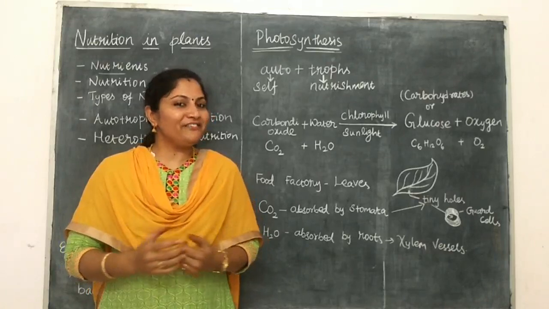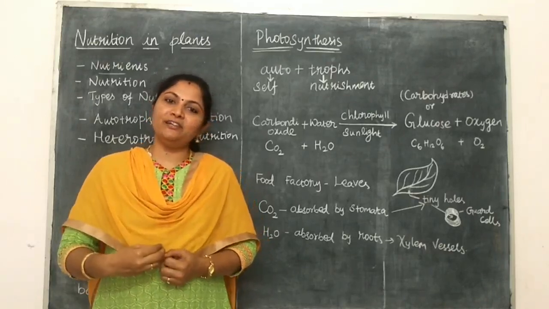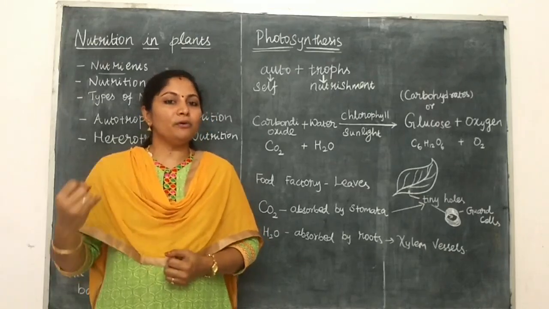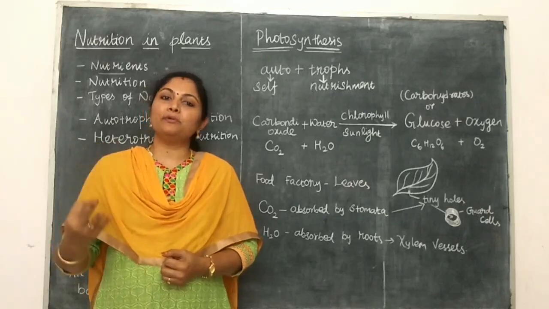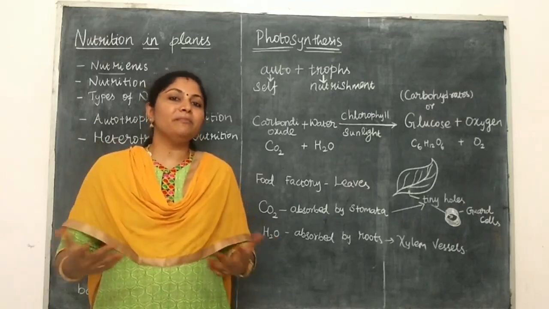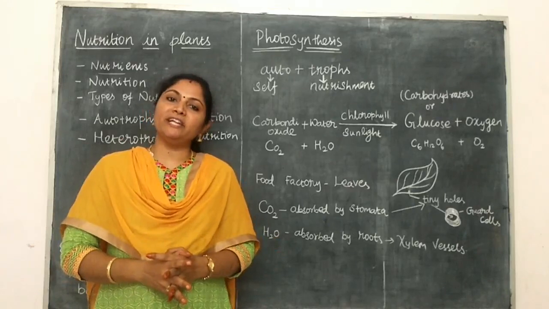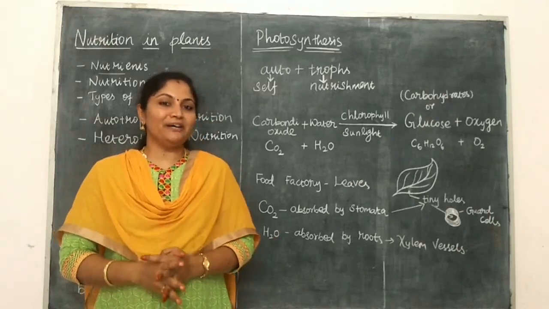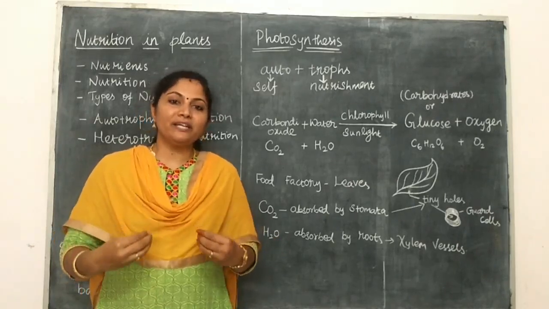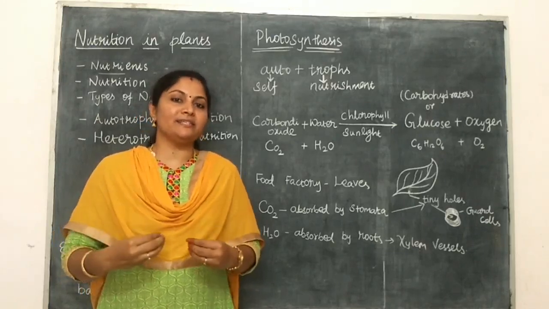Okay. What are the different components present in our food? We know that very well. Carbohydrates, fats, proteins, vitamins and minerals are the different components present in our food. So now we know what is meant by nutrients.